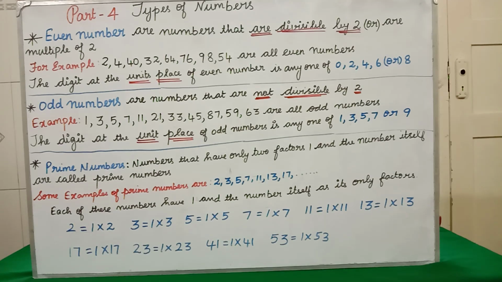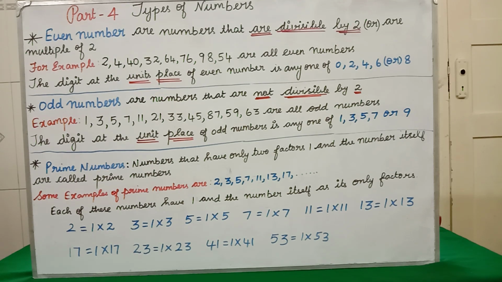In part 1 video what we have learned? We have learned the introduction of rational numbers. In part 2 video what we have learned? Addition of rational numbers. In part 3 video what we have learned? Subtraction, multiplication and division of rational numbers. Now in part 4 video we are going to see types of numbers.